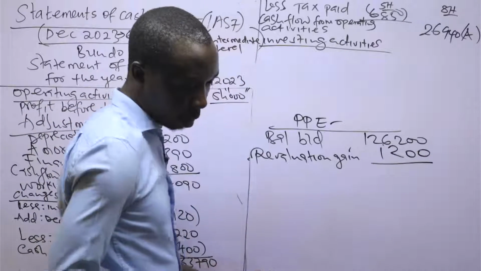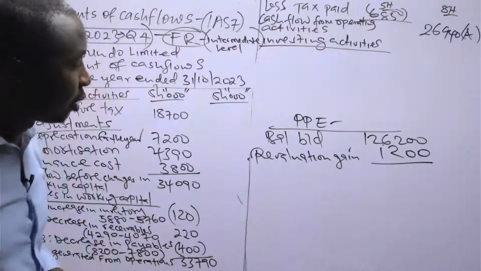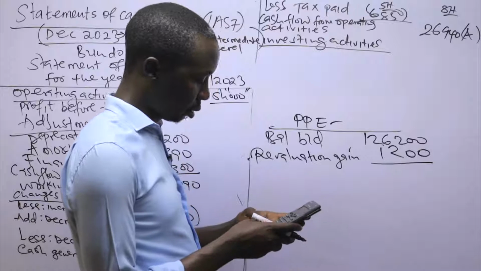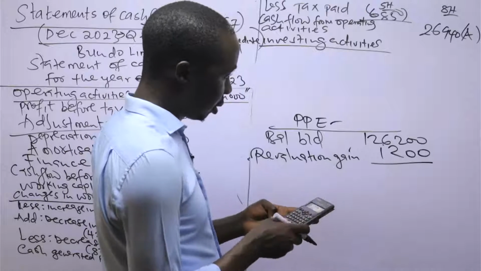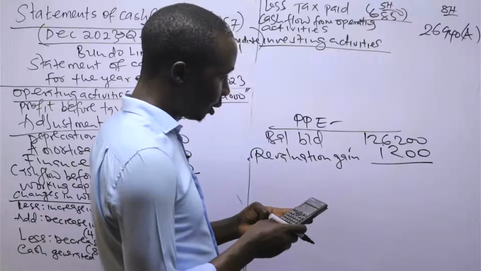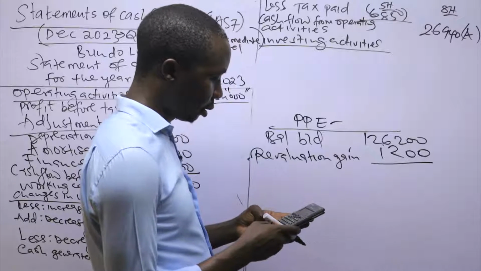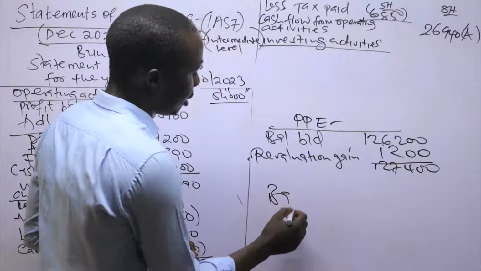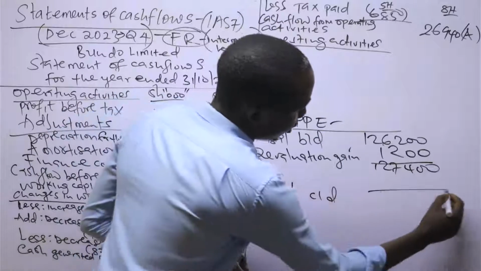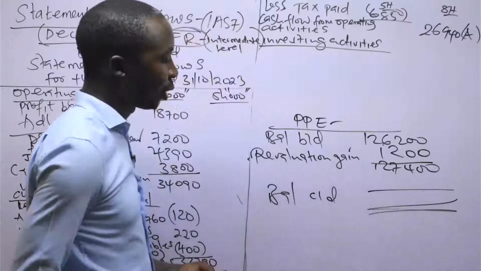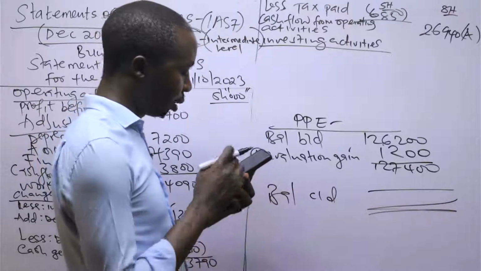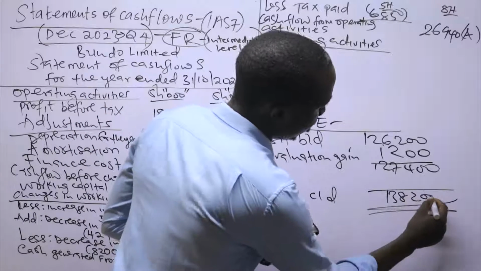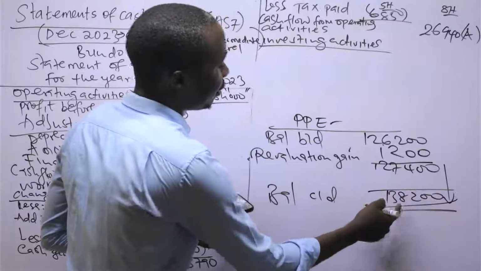So up to that point, the total value of the assets after revaluation is 126,200 plus 1,200, which is 127,400. But the balance carried down, the cost of the property, plant, and equipment as at the end of the year, October 2023, is 138,200. So there was an increase from 127 to 138.